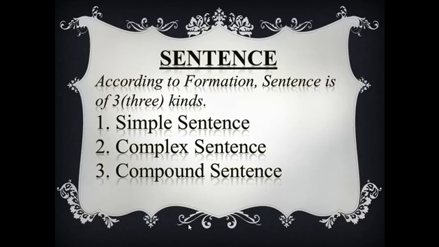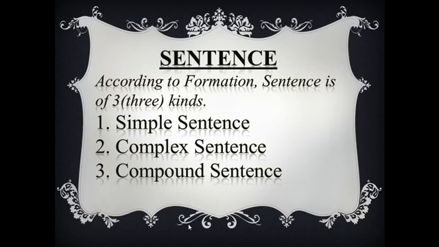Simple sentence. Very simple. One subject and one verb. For example, "I eat rice." It's a simple sentence. "I went to Dhaka." It's a simple sentence. "He went to Canada." It's a simple sentence, because "he," one subject, "went," one verb. A sentence that contains only one subject and one verb is called a simple sentence.